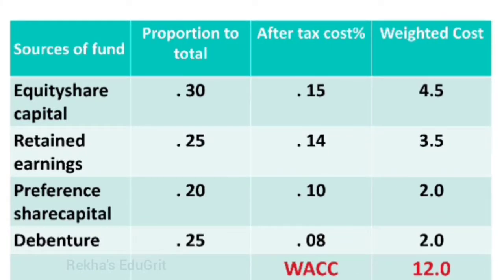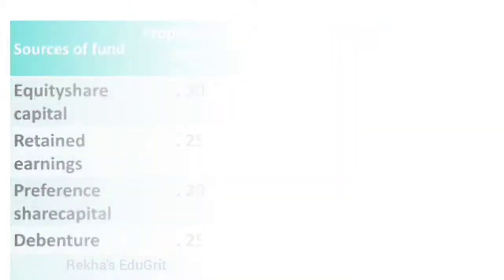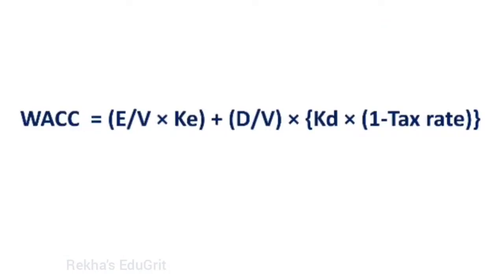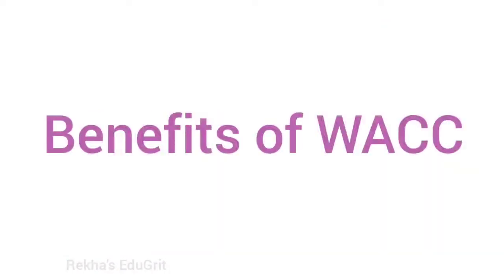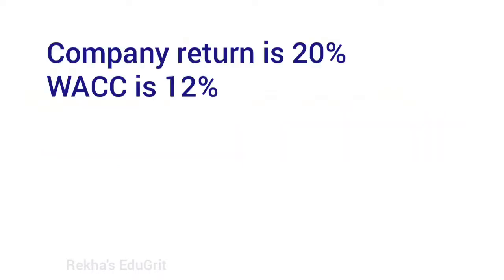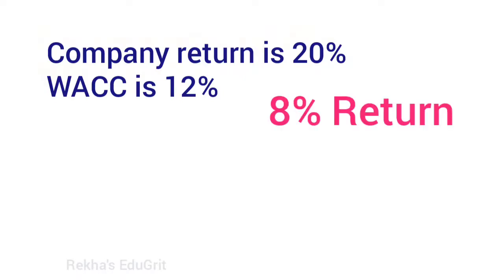So weighted average cost of capital can be calculated by using the table and also with the help of the formula. So we have to know what is the benefit after using this weighted average cost of capital. For example, if the company yields a return of 20% and the weighted average cost of capital is 12%, this means that the company is yielding 8% return on every fund the company invests. So it means for each amount spent, the company is creating 80 cents of value.